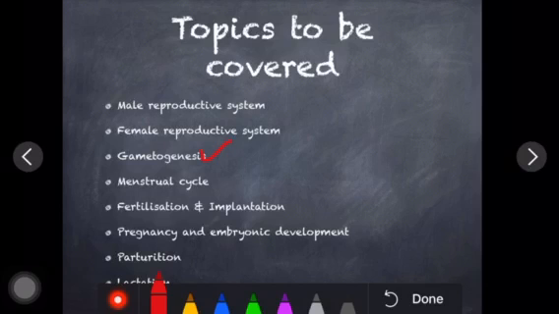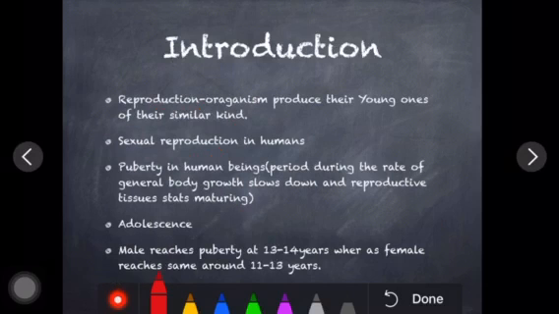Next will be the menstrual cycle, which occurs in females. Then fertilization and implantation we'll discuss in this chapter, and then pregnancy and embryonic development, parturition and lactation. So these are the topics which we will cover under this chapter.